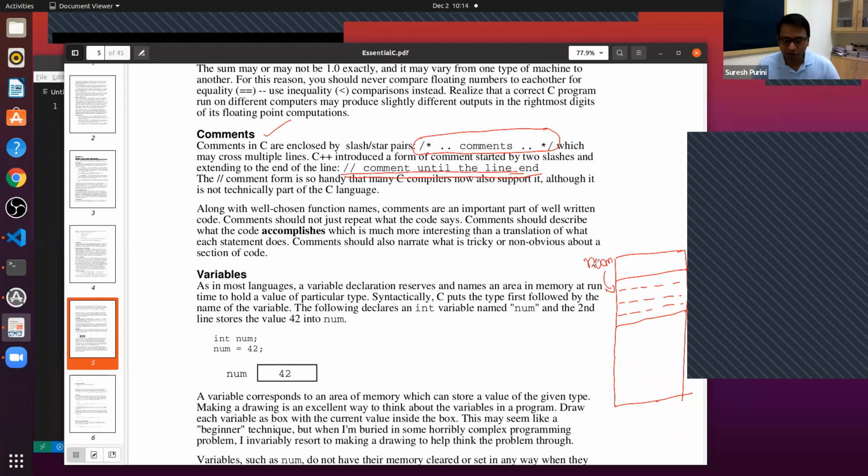That's true. I'm talking about when we run the program, what happens. When it's not executed, there is no memory for num allocated at all. It is stored in some particular form in the hard disk. And the program is not executed. Maybe I didn't frame the question right. So the program just gets stored in your hard disk, but when you give the program for execution, what happens is num will be allocated a sequence of 4 bytes. And when we execute num is equal to 42, then 42 will be written into the memory location associated with num.